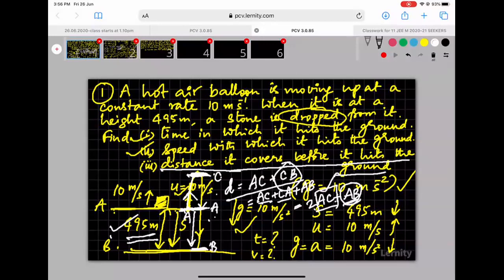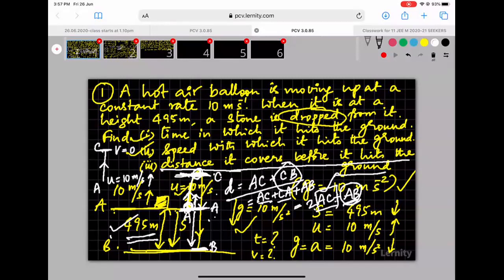What is AC? A is this point and C is this point. From here, the object starts with a speed 10 meters per second upwards. And as it reaches C, its speed becomes 0. We are only considering the motion from A to C. The object's motion starts from U is equal to 10 meters per second upwards. But by the time it reaches C, its velocity actually becomes 0.